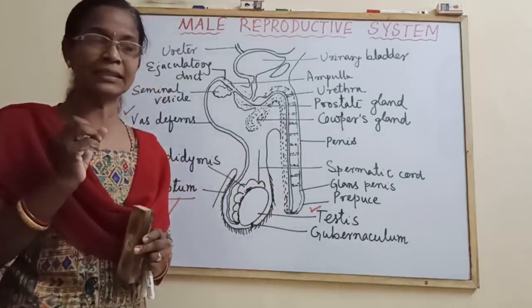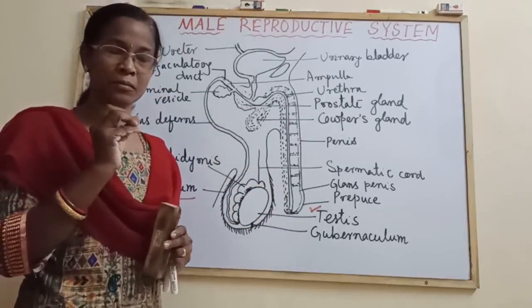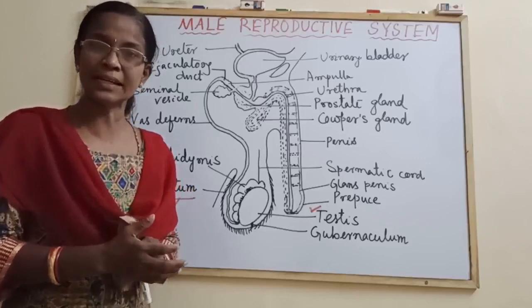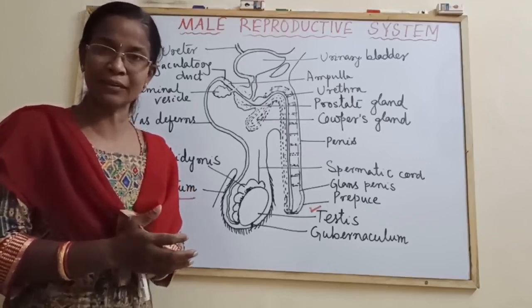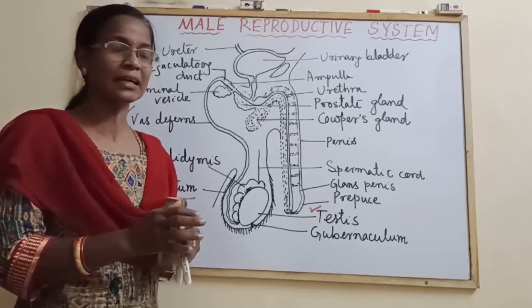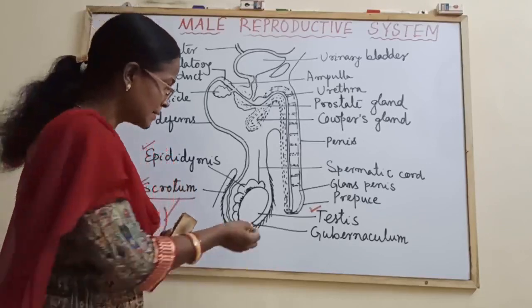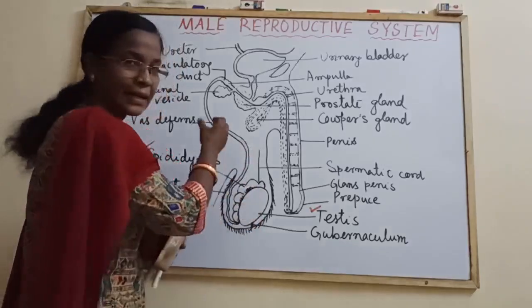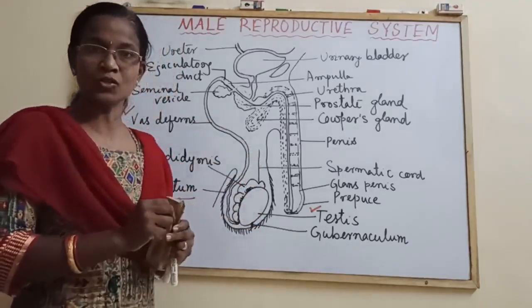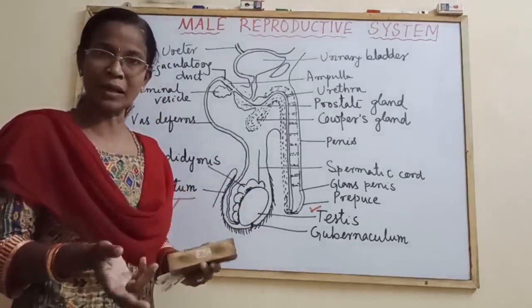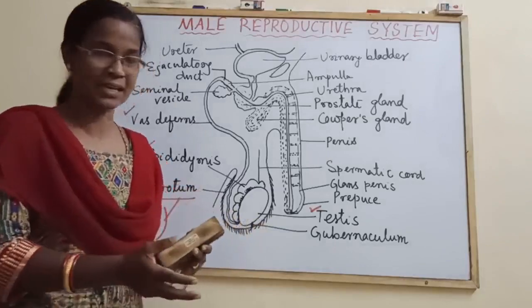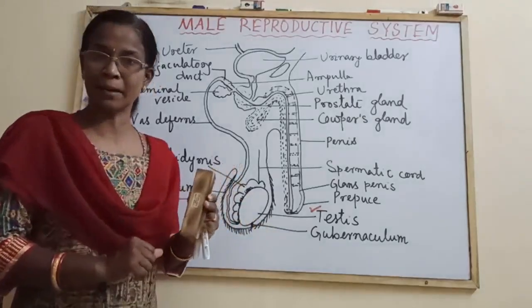Similarly, there is another reflex, that is the cremasteric reflex. During the cremasteric reflex, when it is cold weather, in cold conditions, what happens? The testis is slightly drawn up to get the warmth of the body. So, by the help of the pampiniform plexus and the cremasteric reflex, the testis maintains its temperature.